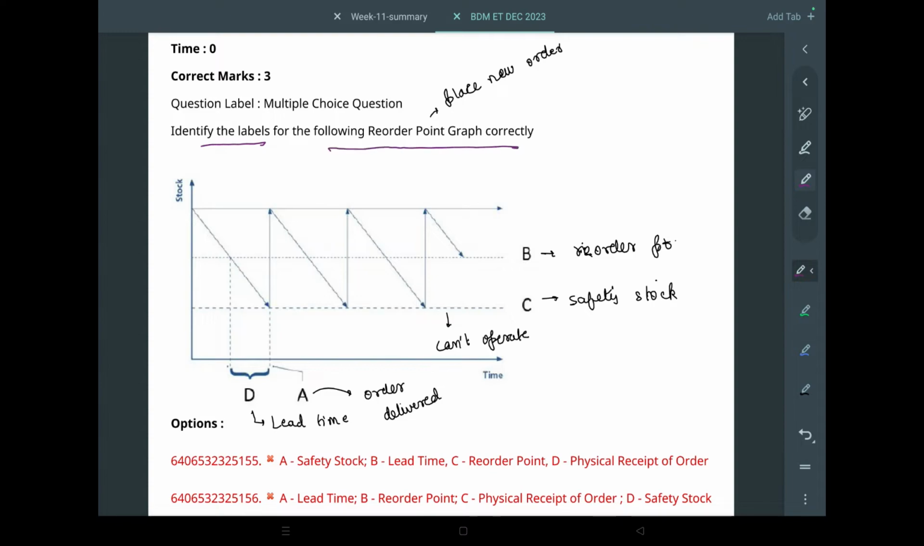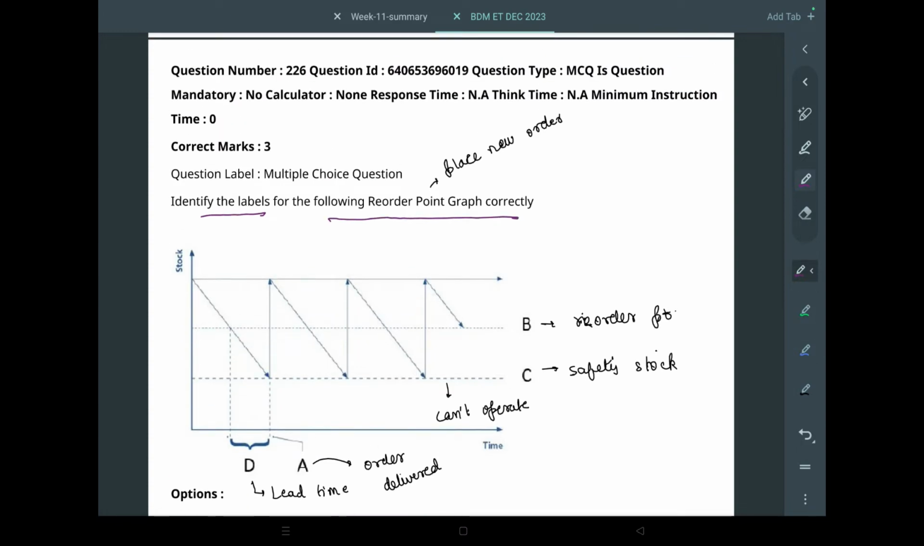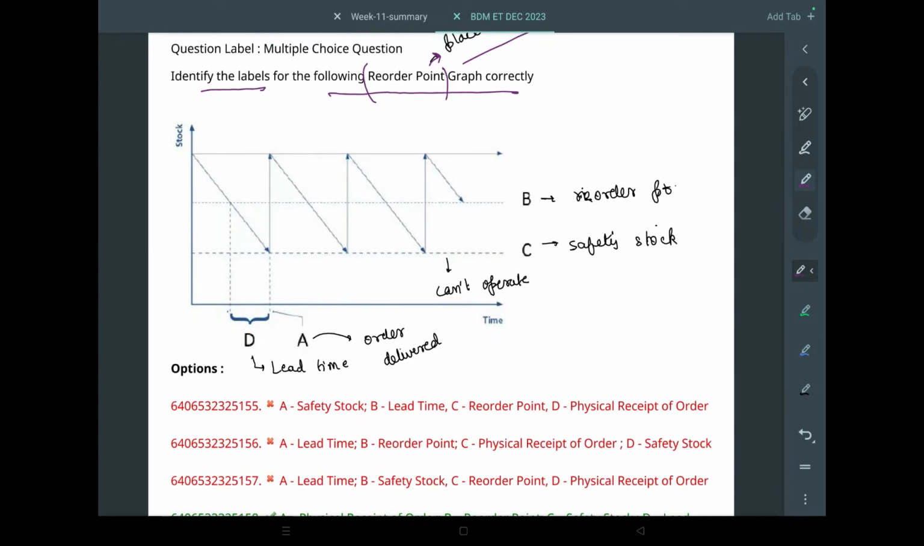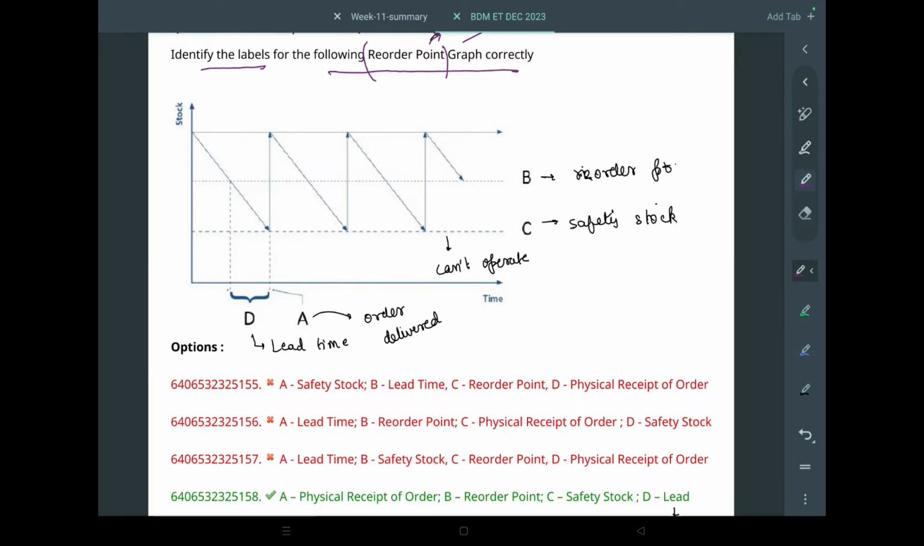Now we need to know the labels for the following reorder point graph. What is reorder point? Reorder point is the point when we place a new order. Let's go over this. You can see that below this line, we can't have operations running smoothly. So this should be the safety stock. Safety stock is the minimum stock to be maintained anyhow.